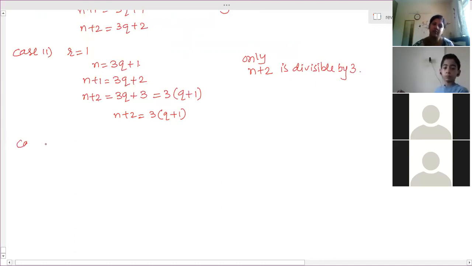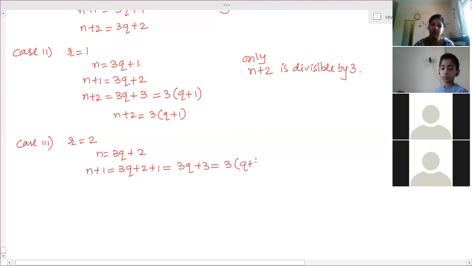And case 3, the last possible case: n is equal to 3q plus 2. So n plus 1 is 3q plus 2 plus 1, that is 3q plus 3. We can take 3 common, 3 into q plus 1. So n plus 1 is divisible by 3. n plus 2 is equal to 3q plus 2 plus 2, that is 3q plus 4. Will it be divisible by 3? No, ma'am. So only n plus 1 is divisible by 3.